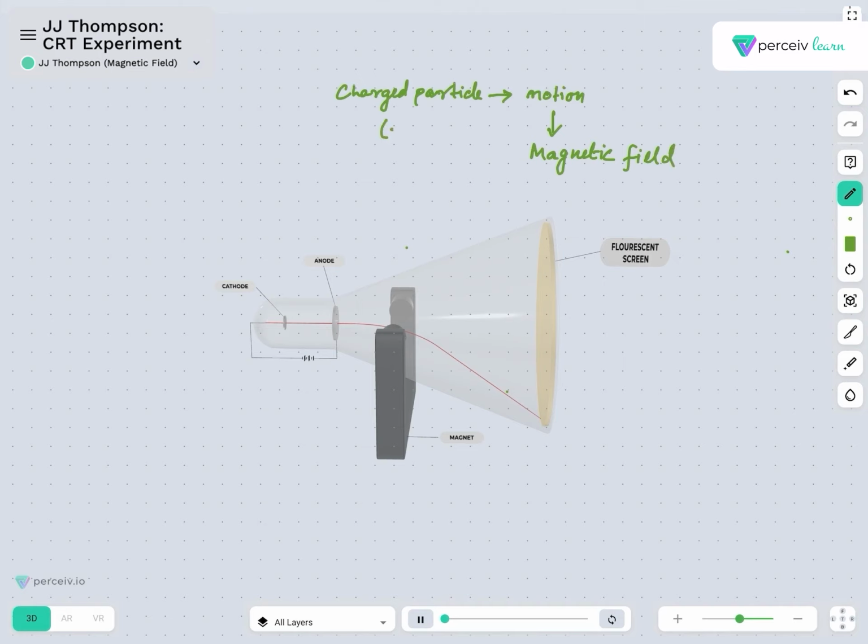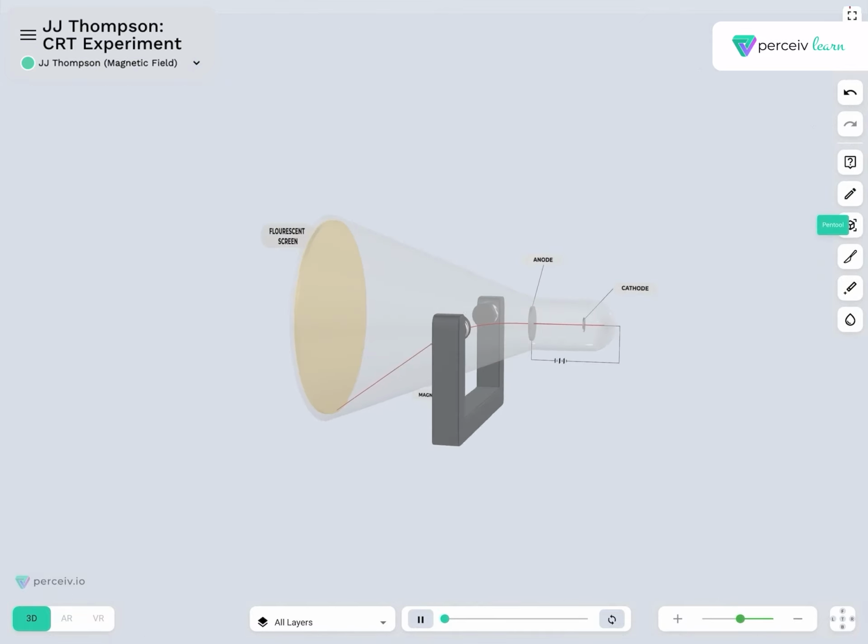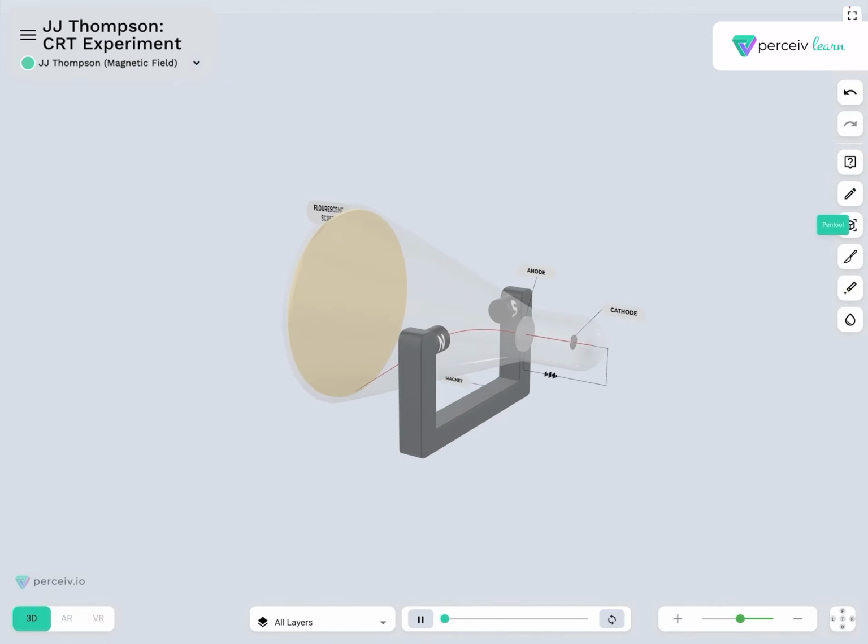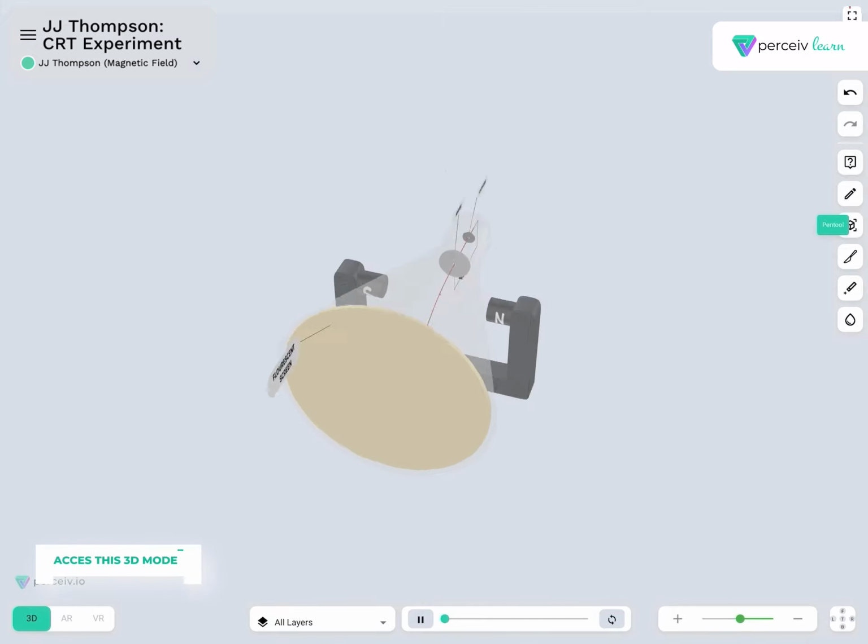Since there is a charged particle that is negative in nature and in motion, it will have its own magnetic field, and in the presence of an external magnetic field it is bound to interact with it. So he used his previous model, removed the plates, and placed new magnets in the linear path of the cathode ray so that the particle interacts with it.